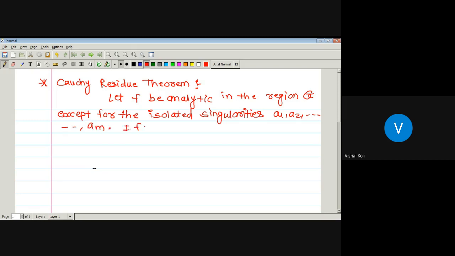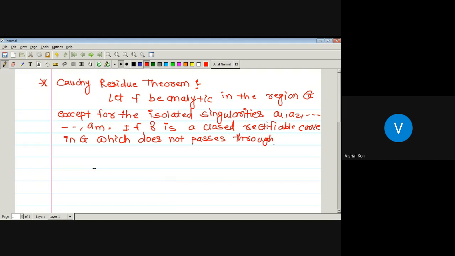If gamma is a closed rectifiable curve in capital G which does not pass through any of the points a1, a2, up to am, that is, any of the points ak where k runs from 1 to m.